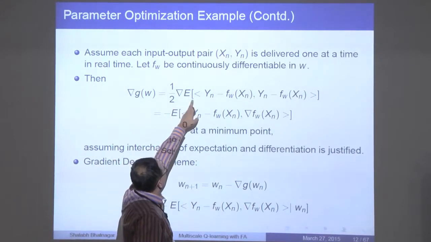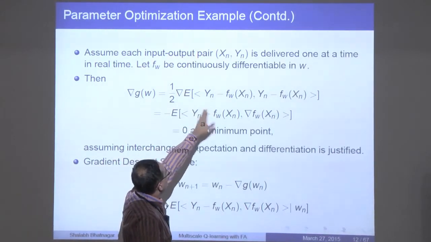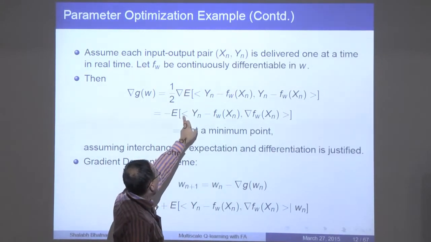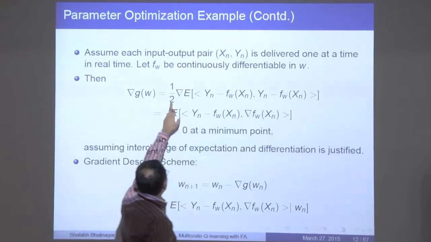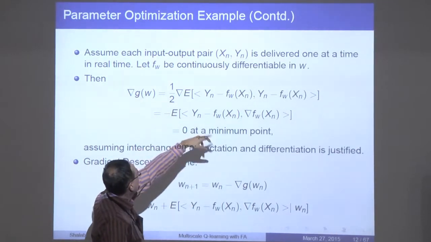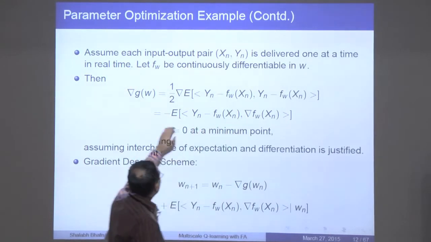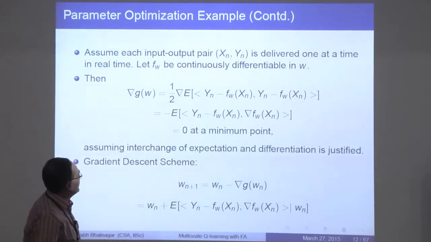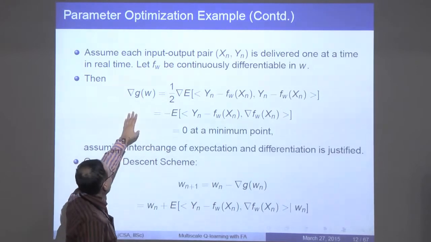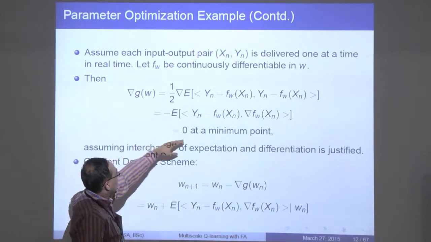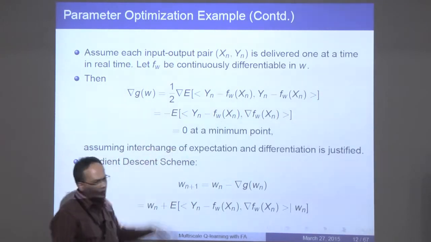So the expectation of the gradient of this entire thing can be rewritten in this manner. The gradient enters here and the half goes off because you have the inner product of this quantity with itself. And what we care about is the w star that minimizes g(w), so let's equate that to 0 to find the minimum point.